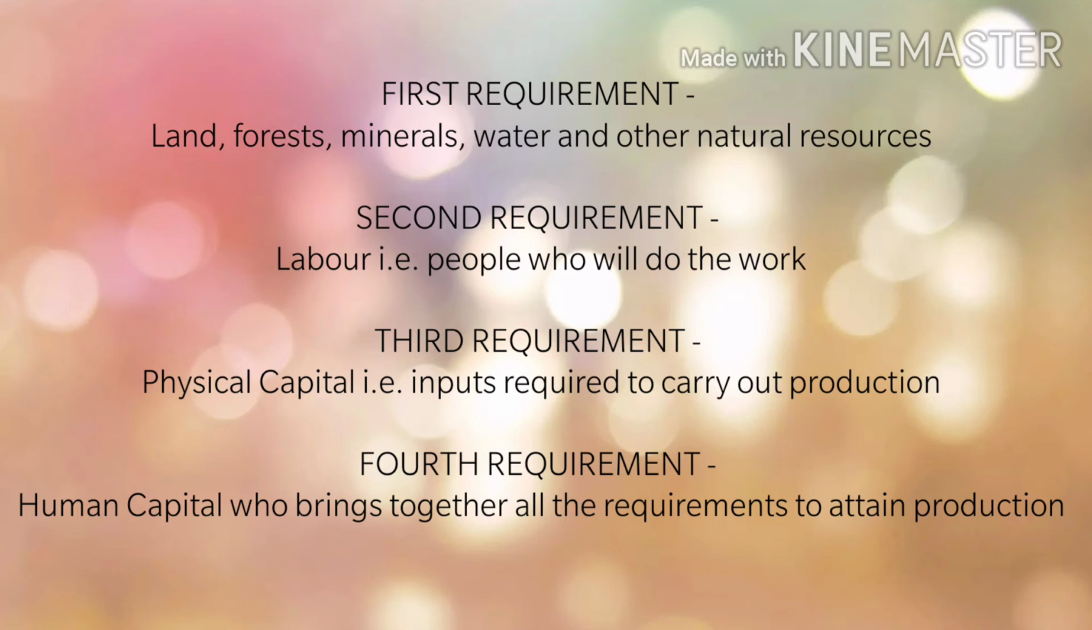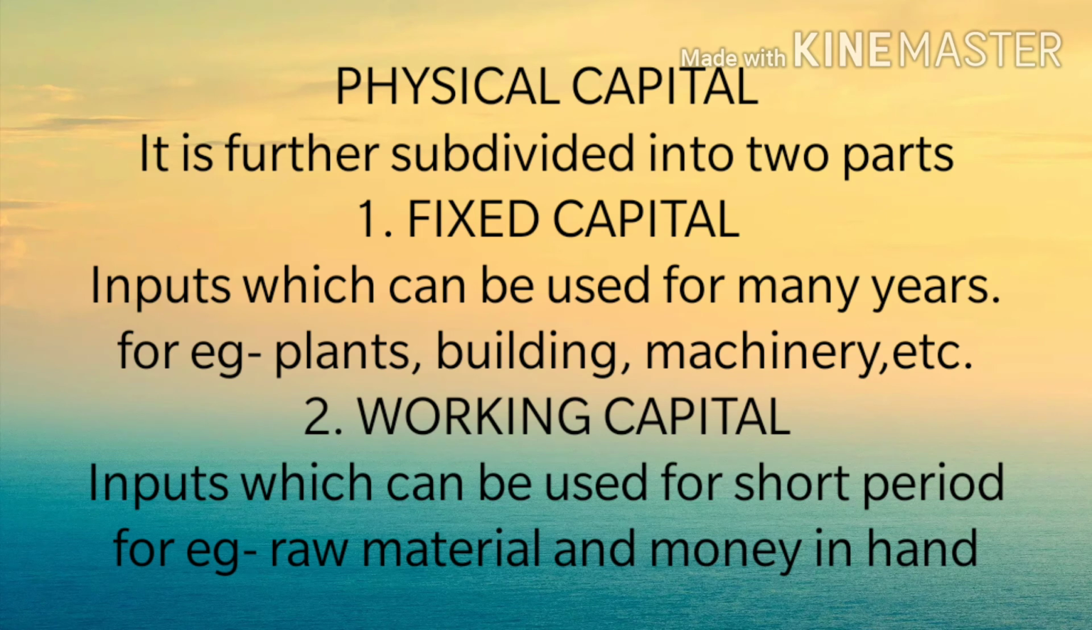And next is human capital. Human beings with their knowledge, skills and abilities bring together the land, forest, minerals, the labor who will do the work, and the physical capital in order to complete the production. That's what the four factors of production are. Now in the next slide we will discuss the third requirement in detail, which is physical capital. I hope you have understood what physical capital is.